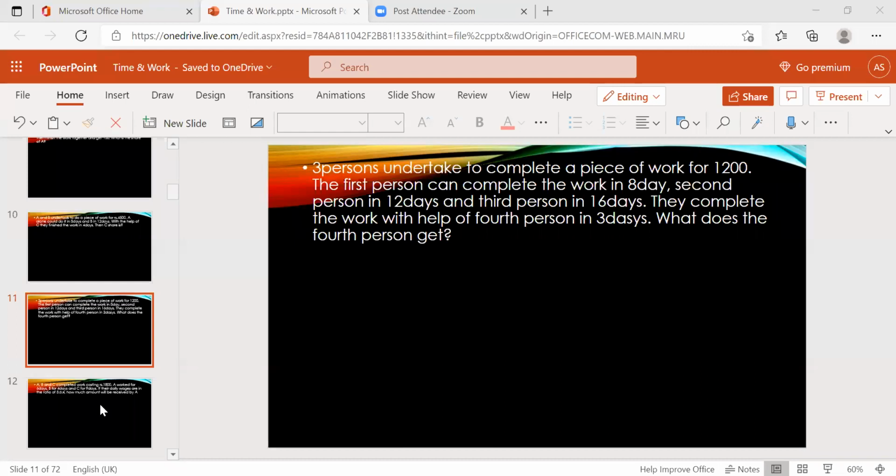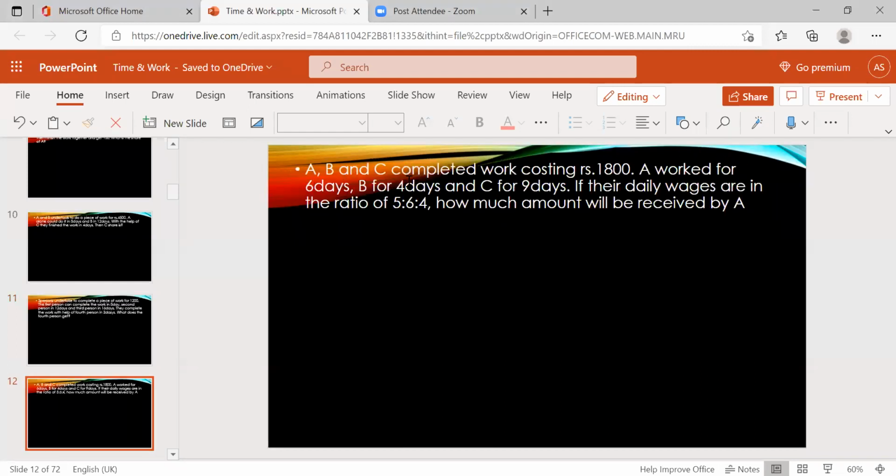Next question. A, B, and C completed work costing 1800 rupees. A worked for 6 days, B worked for 4, and C worked for 9. If their daily wages are in the ratio of 5:6:4, how much amount will be received by A?